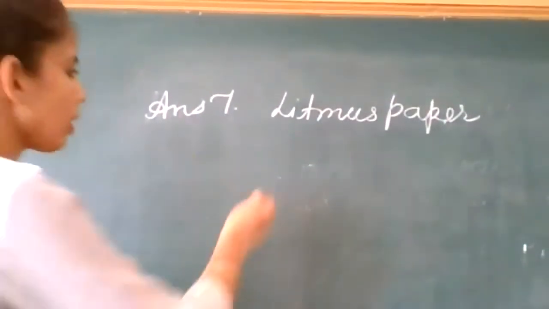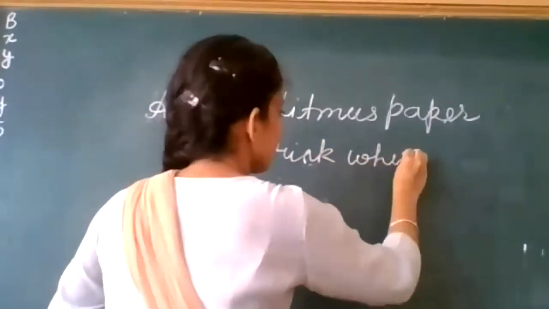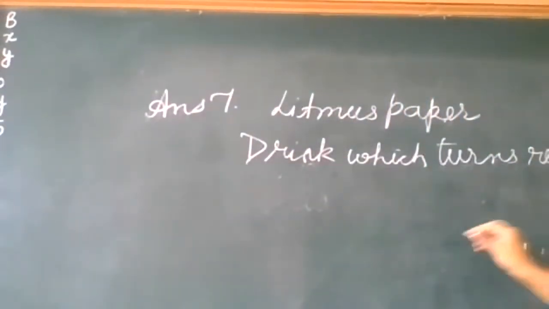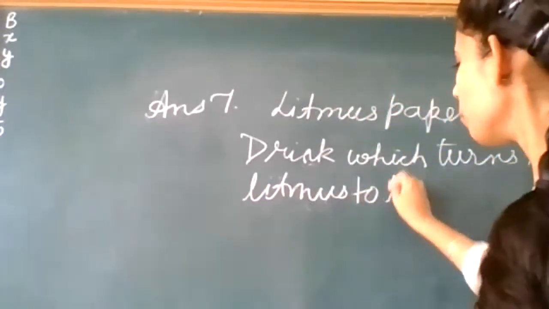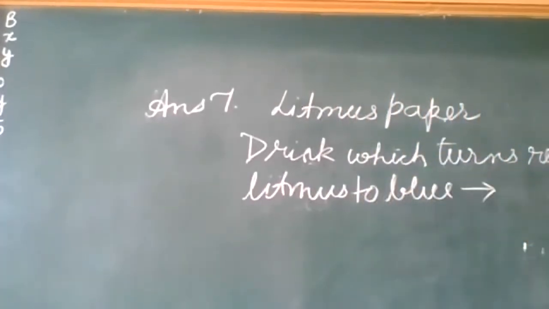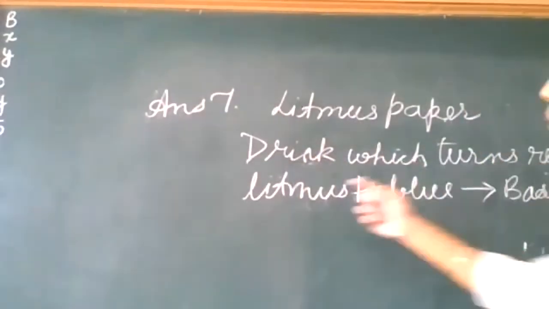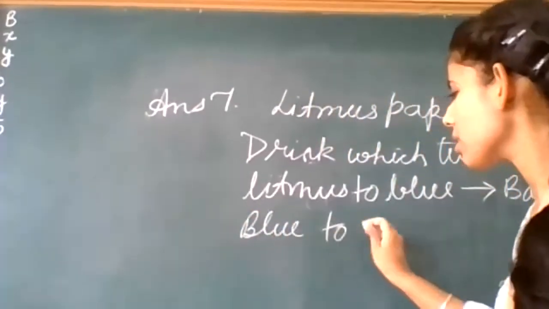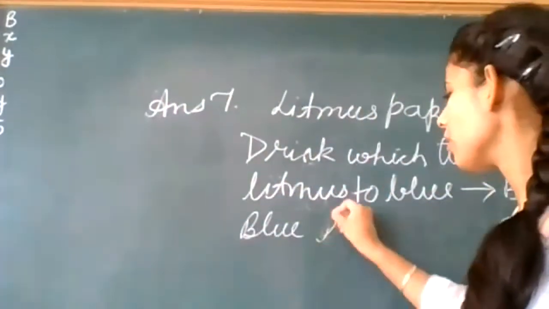And now, which turns red litmus to blue? It is which type of drink? Acidic. Basic, very good. So if I take the next one, the drink which turns blue litmus to red. Acidic. Blue litmus to red. Acidic, very good.